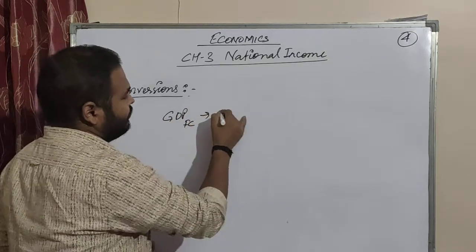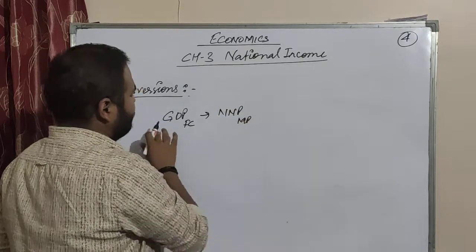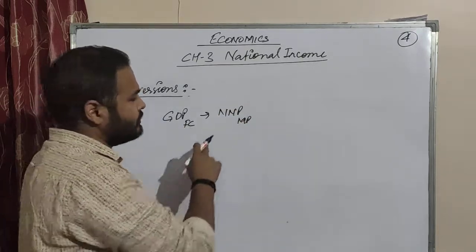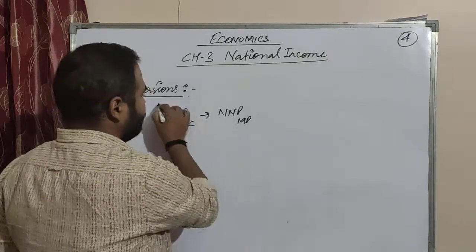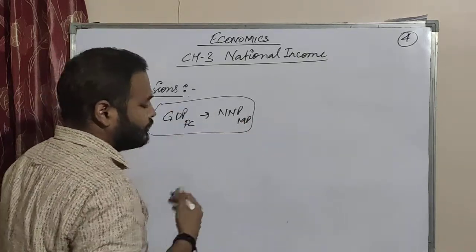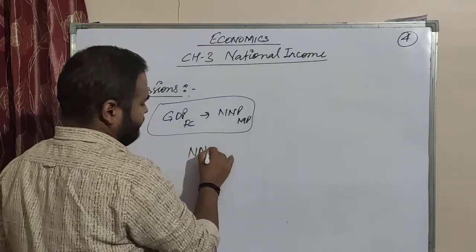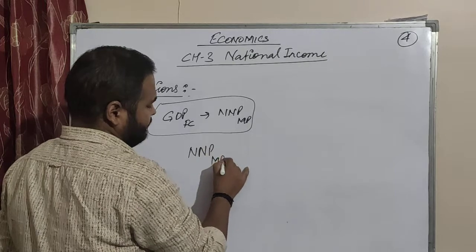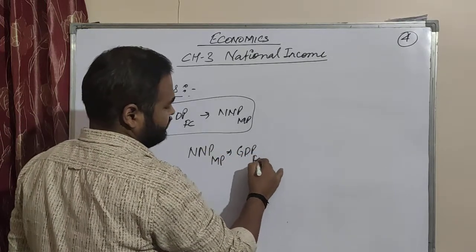To make it more clear and more understandable, we take an example like GDP FC, and we will convert it into NNP MP: gross domestic product at factor cost to net national product at market price. So we will see how the conversion works here. GDP FC is there.